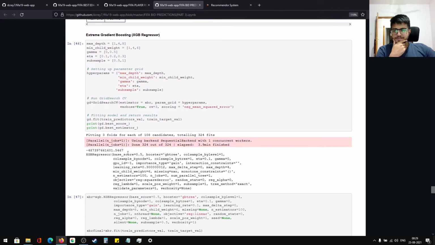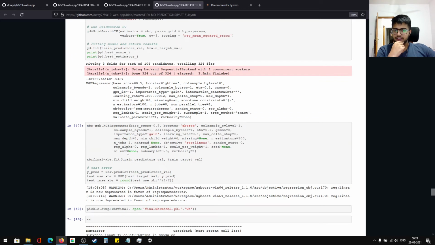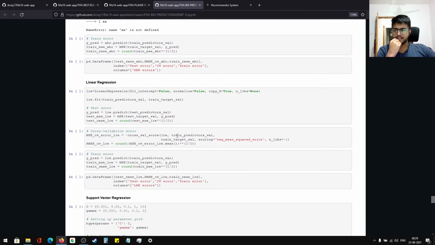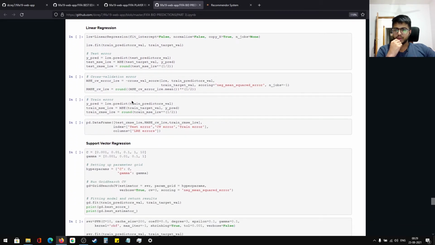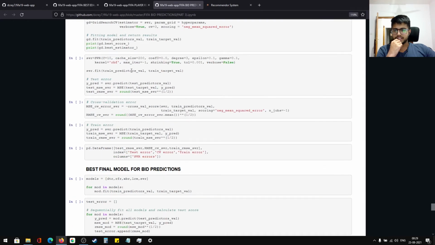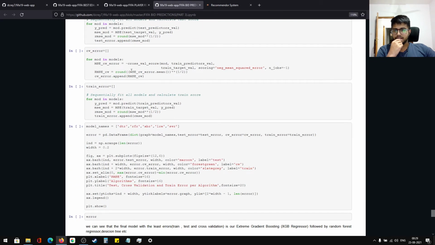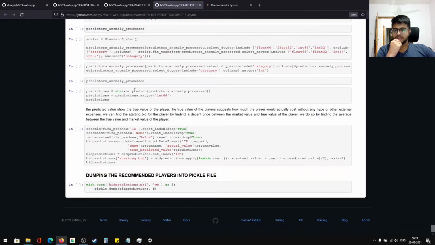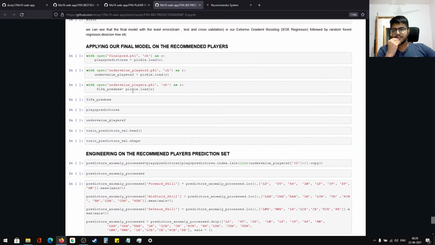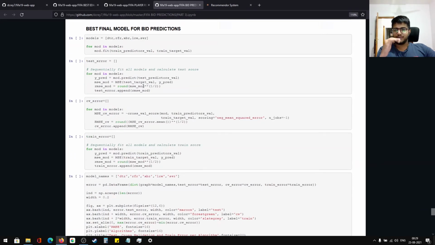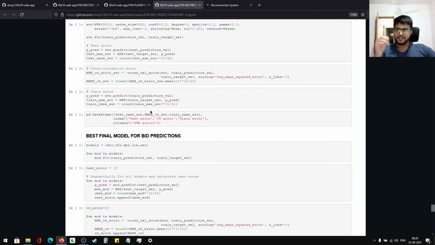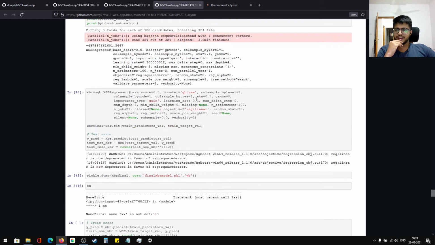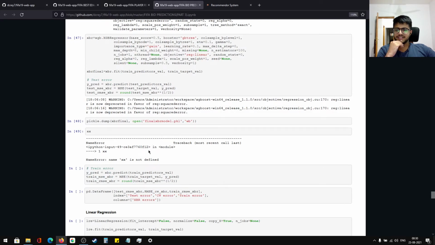So basically I do all of that for support vector regression and linear regression, and I find the least error again. Oh, I didn't run any of this. Oh god. Okay, I never noticed this.